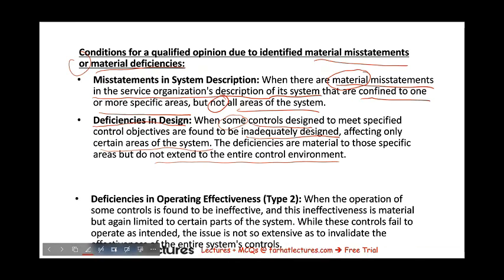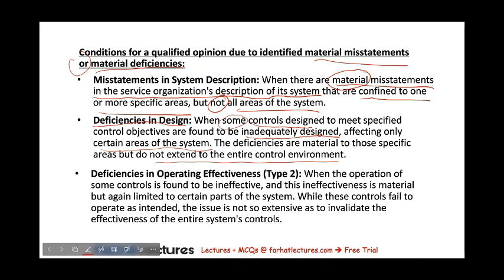The final condition is the presence of deficiencies in operating effectiveness when we're dealing with a Type 2 report, when we're issuing an opinion on the operating effectiveness. It's not relevant for the Type 1 reports. So here, when the operation of some controls, and not all the controls, is found to be ineffective, and this ineffectiveness is material, again, it needs to be material, but not pervasive to the whole system. It is limited to certain parts of the system.